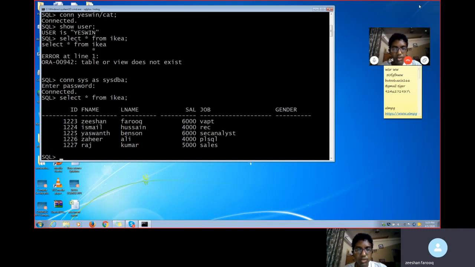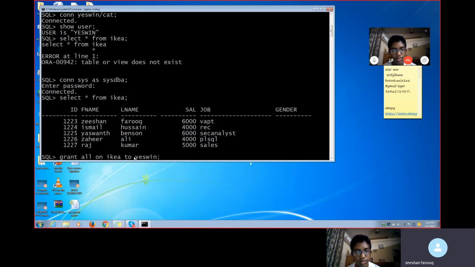How exactly will you go into the table? Now I am in the DBA. I am giving the access to your table, the IKEA table, to this Yashwin user. So exactly how I will do it, you see it now. I am giving the access. Grant all on IKEA, the table, to Yashwin. Giving it to the Yashwin user.